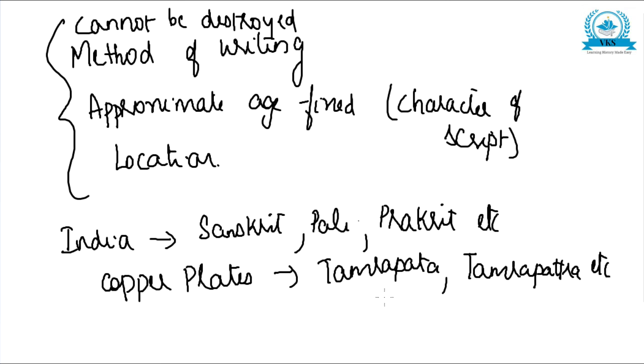On these copper plates, mostly land grants were inscribed. The details about land grants given to other people were inscribed on these copper plates. And how can you tell that land grants were inscribed?